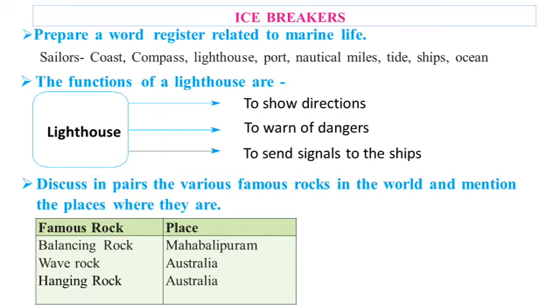Prepare a word register related to marine life. First is given: sailors, coast, compass, lighthouse, port, nautical miles, tide, ships and ocean. The functions of a lighthouse are: first is to show directions, to warn of dangers, to send signals to the ships.